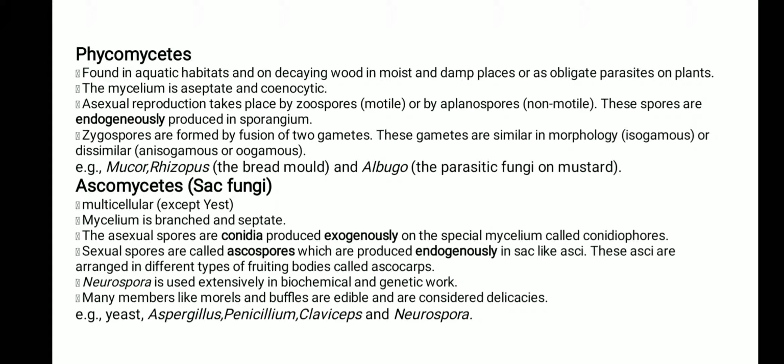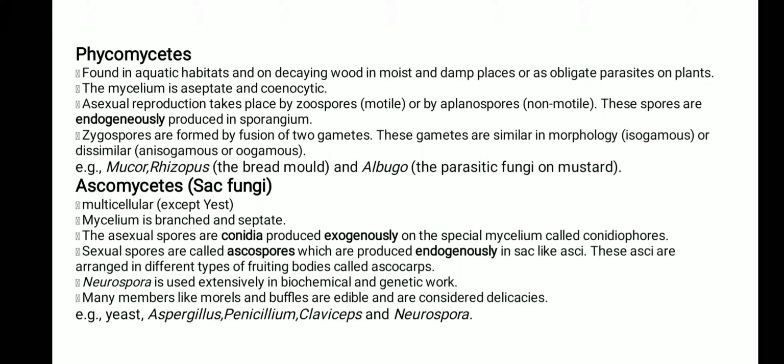Very important thing: the classification of the fungi is totally on the basis of the structure of the mycelium, either septate or aseptate, branched or unbranched, cenocytic, schizogonic. Different terms are given according to which the classification of the mycelium is made. On the basis of that, the fungi are classified into different classes.